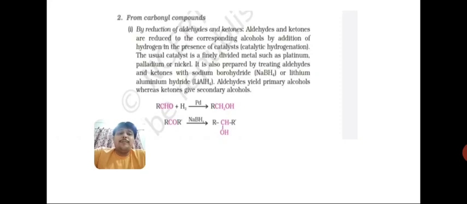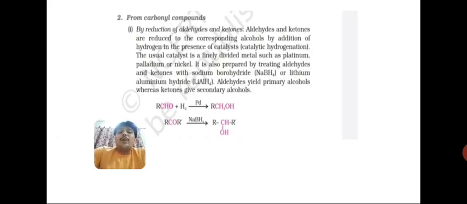The difference is after reduction aldehyde changes to primary alcohol, and after reduction ketone changes to secondary alcohol. Yes, both types of alcohols are possible. Suppose we are using the concept of conversion, and we have to convert aldehyde to primary alcohol, and you start with ketone, so it's not possible.